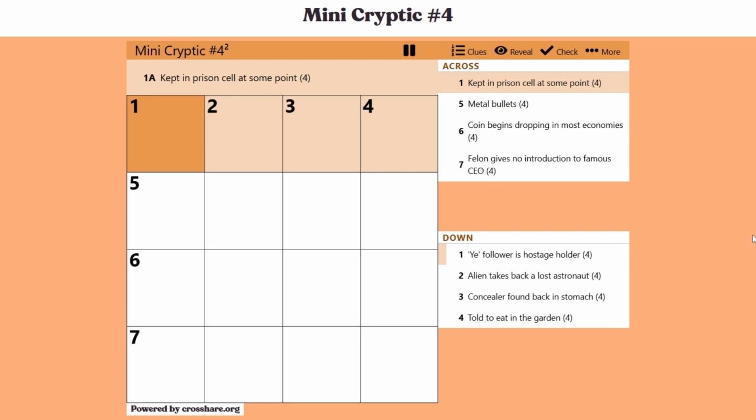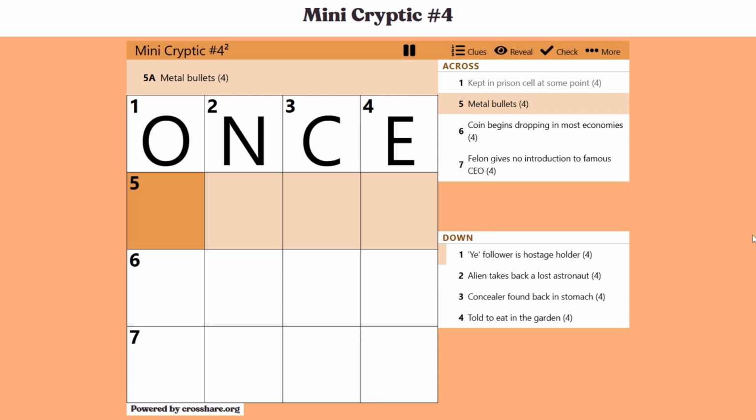Kept is the beginning word, so our definition's at the end. So it's either point or at some point. And it is in fact at some point. And if you looked inside of prison cell, you get the word once, which means at some point.